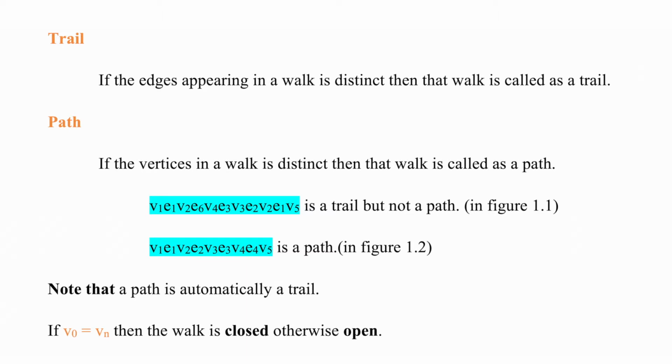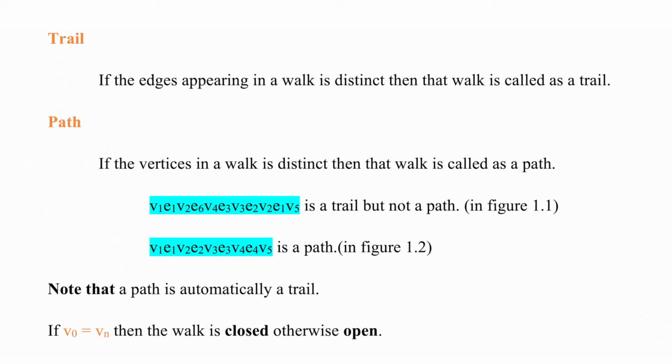One such example is V1, E1, V2, E6, V4, E3, V3, E2, V2, E1, E5 for the figure that we already saw. That is a trail because the edges are distinct, but it is not a path because the vertices are not distinct; vertices are repeated.